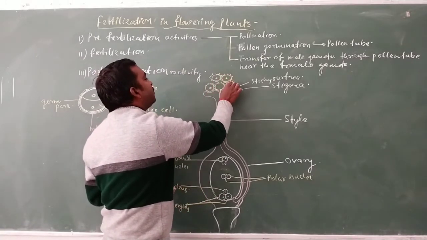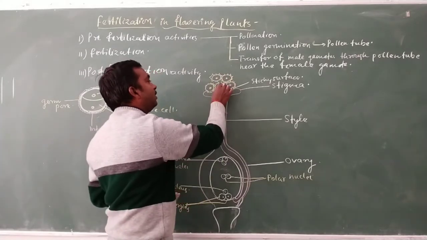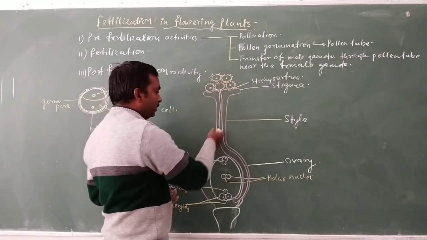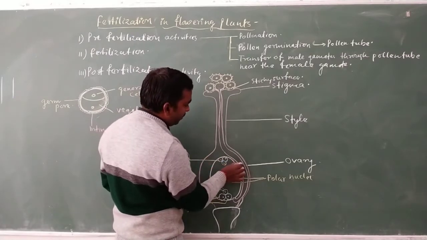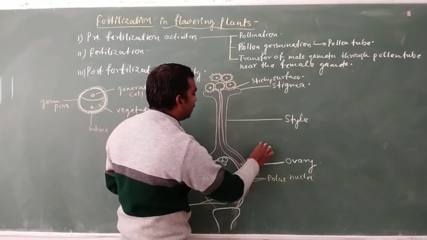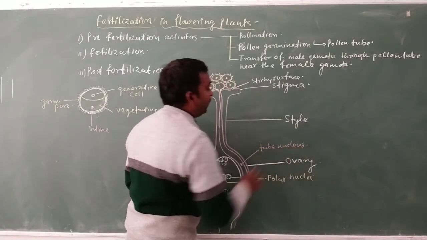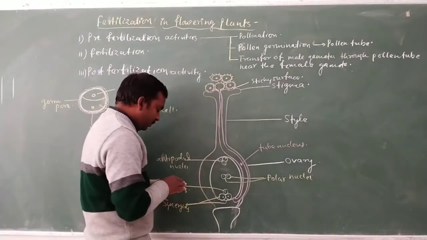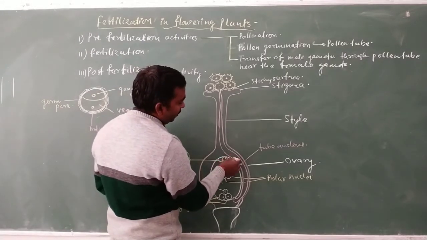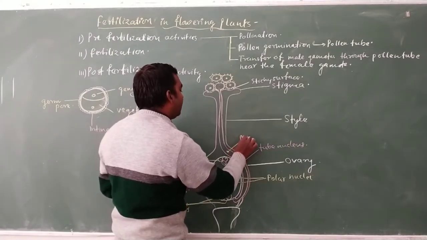So this pollen tube carries the nucleus which is known as the generative cell. The nucleus of the generative cell comes out and goes into this pollen tube. So this pollen tube consists of three kinds of nucleus. The first nucleus is known as the tube nucleus. The tube nucleus holds the information for making the pollen tube, while at the posterior side of the tube nucleus there are two other nuclei, which are known as the male gametes.